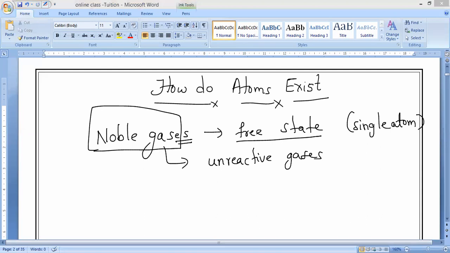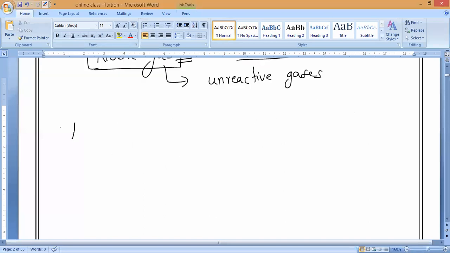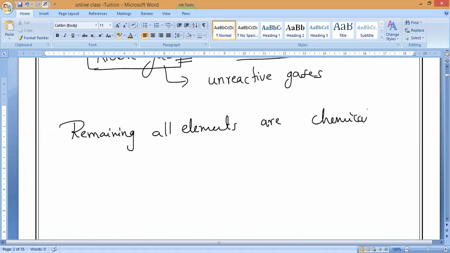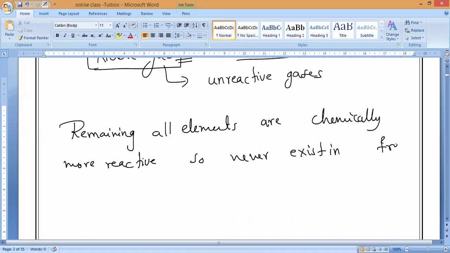elements, every element is chemically very reactive, so it does not exist in the free state. Do you understand, guys? Remaining all elements except noble gases are chemically more reactive, so they never exist in free state.